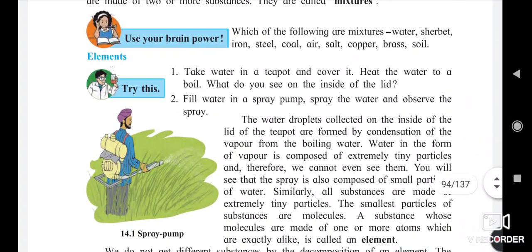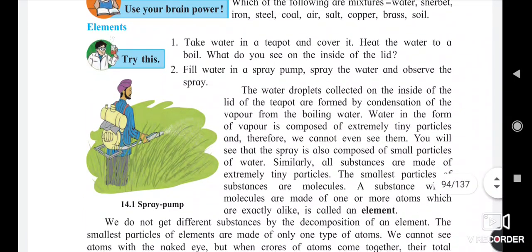So here we get more explanations about substances and mixtures. Here is the picture of a farmer who is spraying water using a spray pump on his crop. The water droplets that collect on the inside of the lid of the teapot are formed by the condensation of vapor from the boiling water.